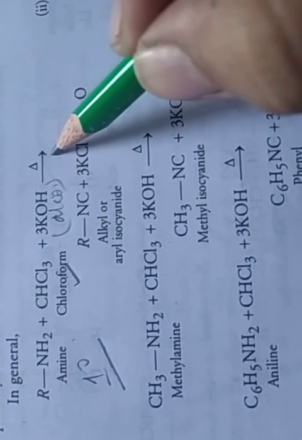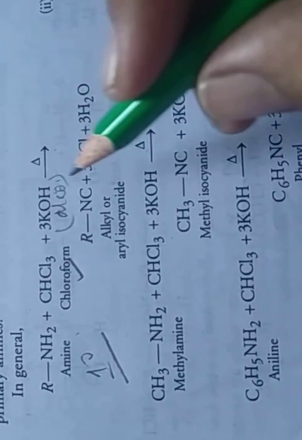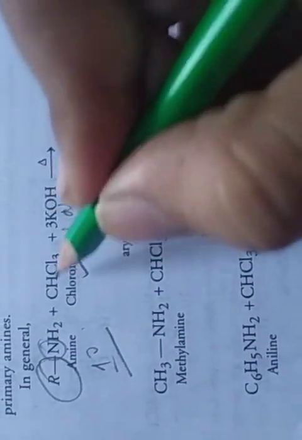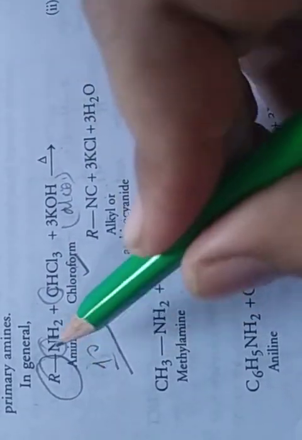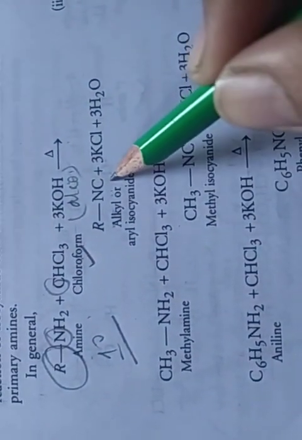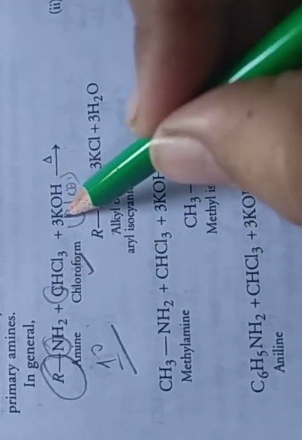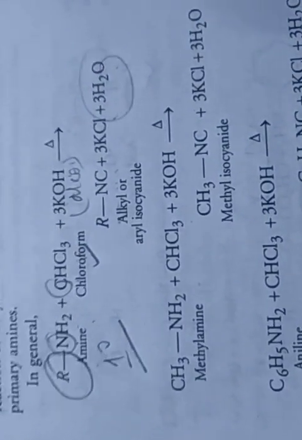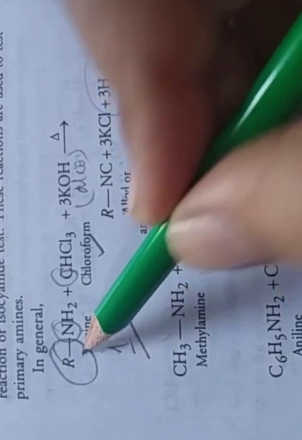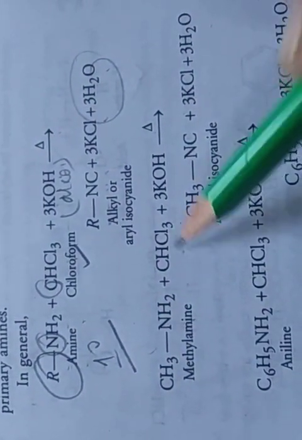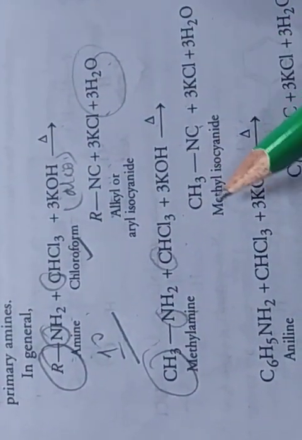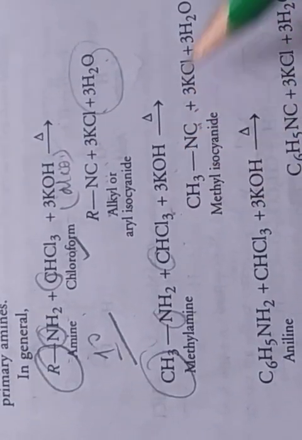When heated, it gives a foul-smelling substance to form isocyanide, R-N≡C. This R, this nitrogen, and this C. Clear? R and C, alkyl isocyanide. Then the 3 Cl react with the K, giving 3KCl, and the remaining OH forms water. Same, one example: in the place of R take CH3. CH3NH2 reacts with chloroform and alcoholic KOH. This CH3, this nitrogen, and this C: CH3NC, methyl isocyanide, 3KCl and 3H2O.